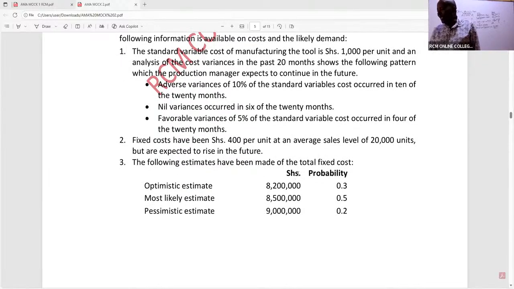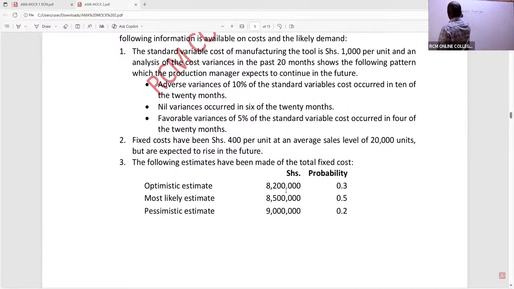So in this case, can you kindly give me the future fixed cost by giving me the expected? What do we expect in the future? So expected future fixed cost.